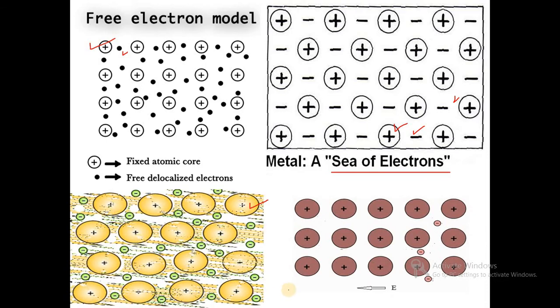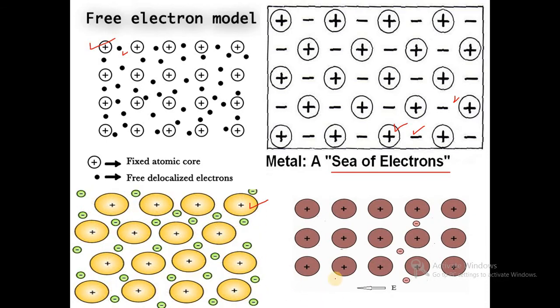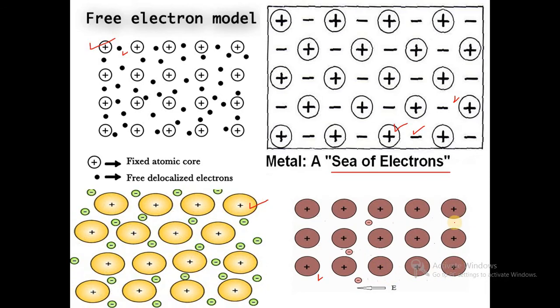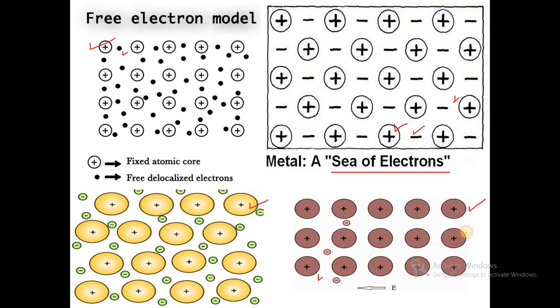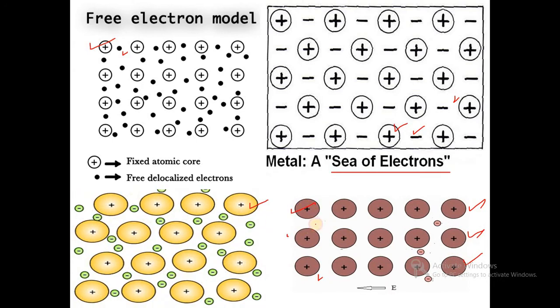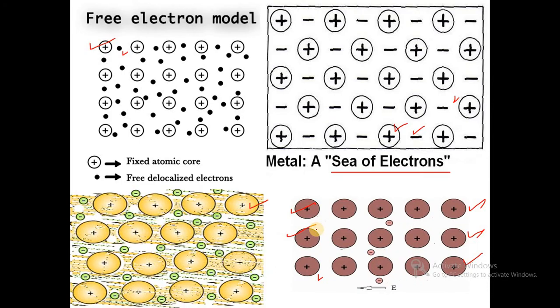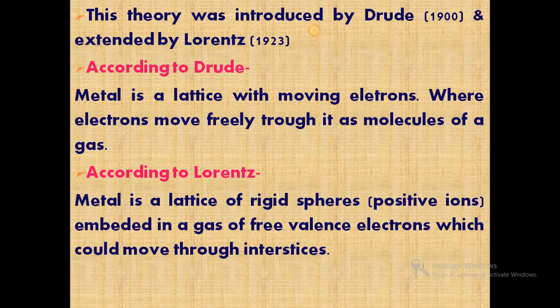Overall, the representation in the second diagram is like this. The electrons are moving from one position to the last position around the positively charged metal ions. This is called the sea of electrons or free electron model. This theory was introduced by the scientist Drude in the year 1900 and further extended by Lorentz in the year 1923. So this theory is also known as the Drude-Lorentz theory.